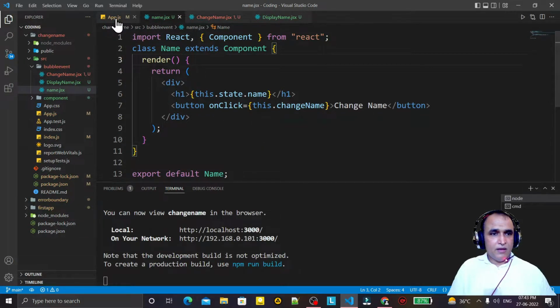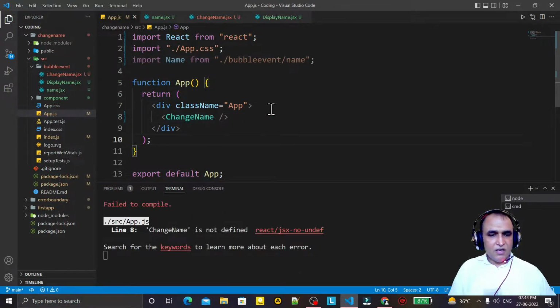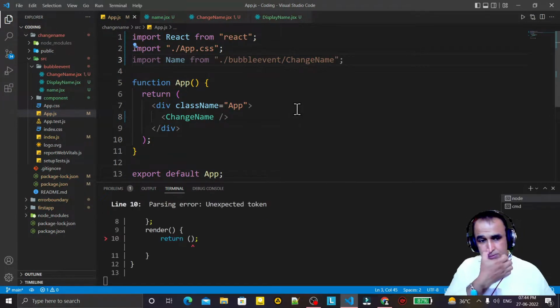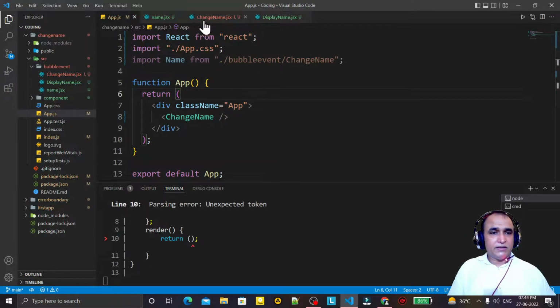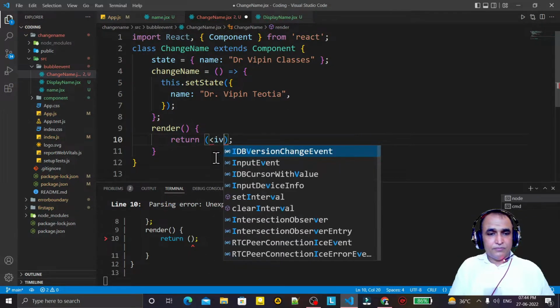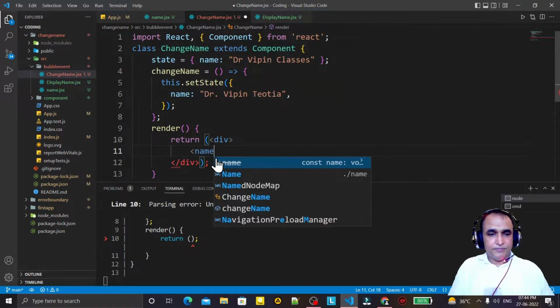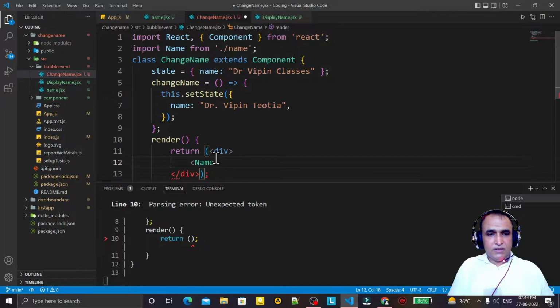So I save this. Now in App I change it to ChangeName. Remember, ChangeName. So ChangeName is there, it will generate an error, we have to avoid the error. So here I just give here ChangeName like this. Save this. Now we have to render the information. So here I need to use the div tag first of all. Under this div tag I just call the Name component. Remember the Name component I am using here.